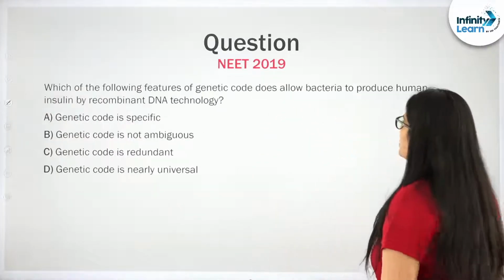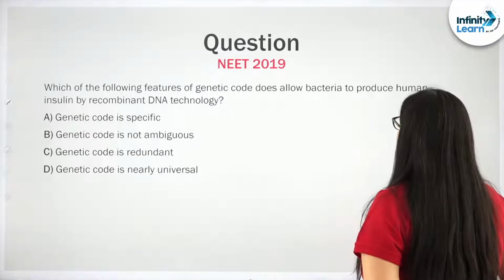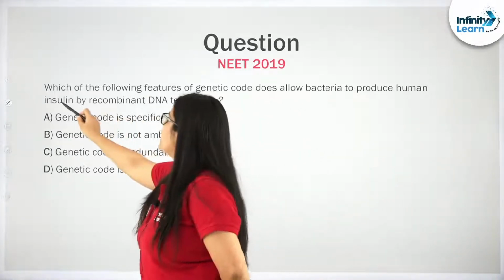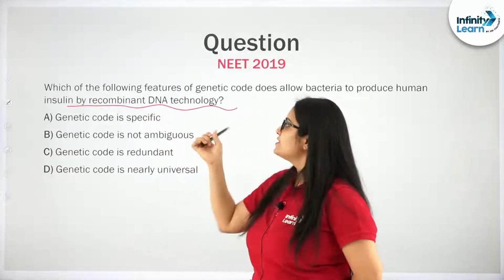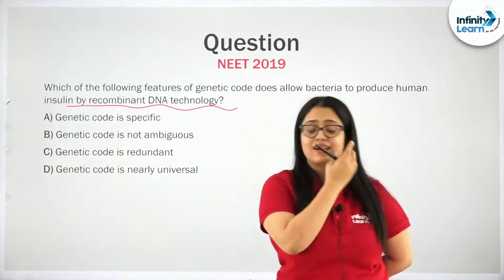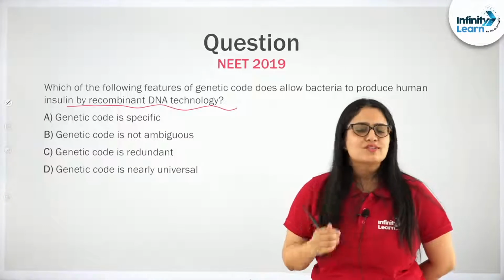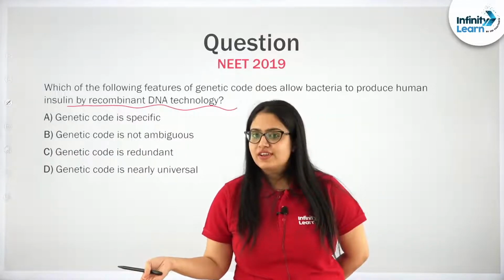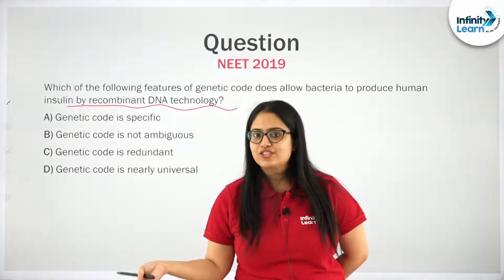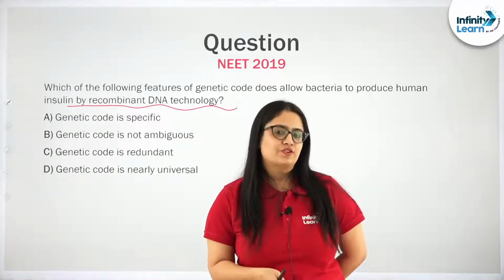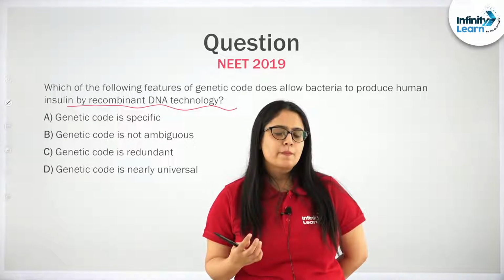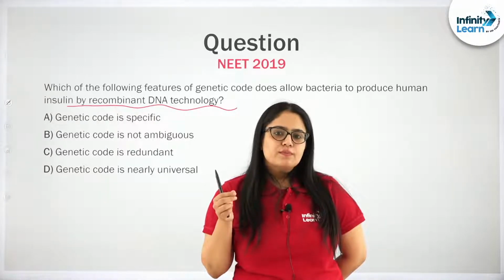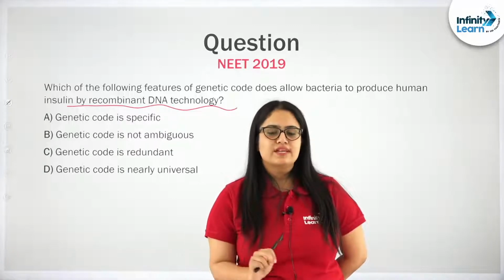Next question. Which of the following features of genetic code allows bacteria to produce insulin by recombinant DNA technology? Students, I really like this question because it connects 2 chapters, genetic engineering in biotechnology and molecular basis of inheritance. Beautifully NTA has asked this question, so please try to understand how these 2 things are connected.